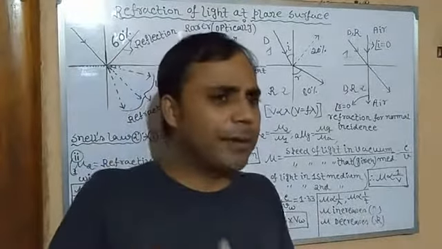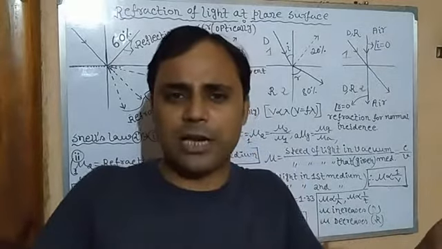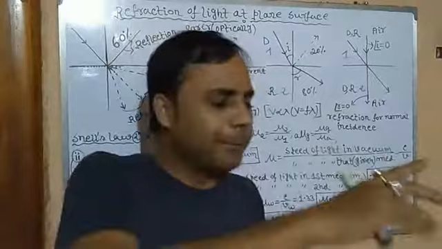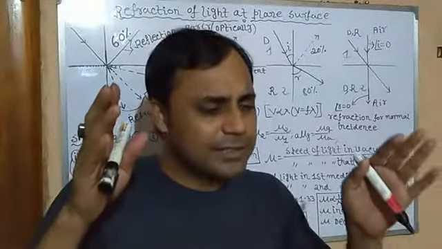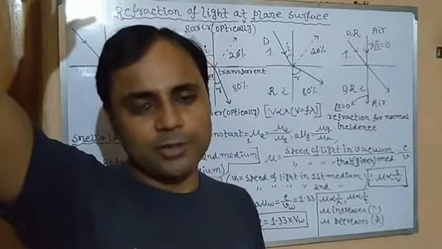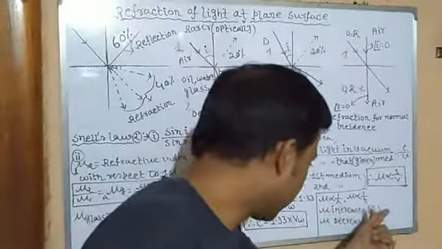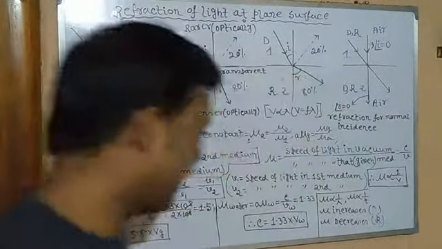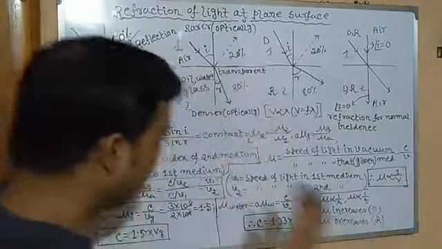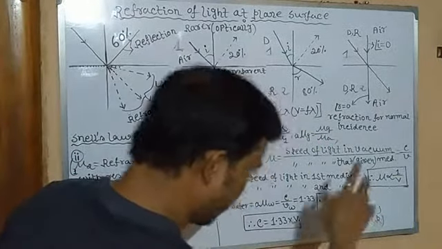If the road is crowded, traffic is more, you cannot speed up your car, velocity slows down, mu will be more. And if there is less traffic, you can go with a higher velocity, when mu decreases. So mu increases in case of denser medium, mu decreases in case of rarer medium. Then how is mu related to lambda? Since mu is inversely proportional to v, and v is directly proportional to wavelength, mu is also inversely proportional to lambda.